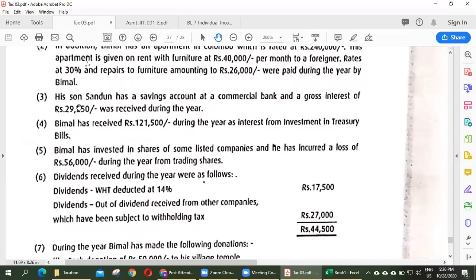Right. His son, Sadun, has a saving account at a commercial bank, and a gross interest of rupees 29,250 was received during the year. Sadun, his child.